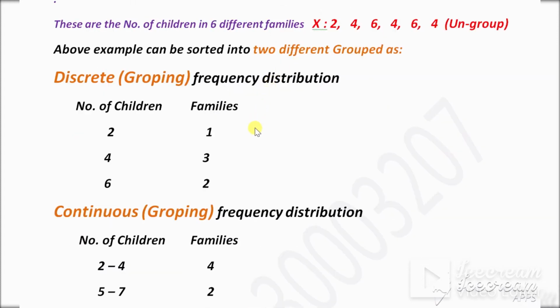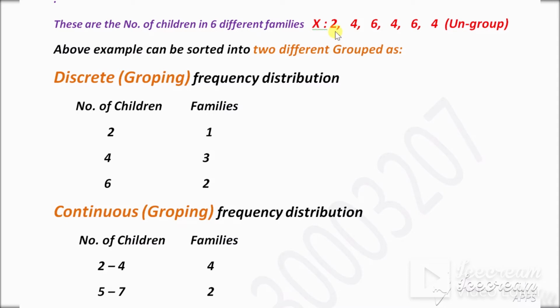Now ungrouped data, with an example of which data is ungrouped and which is group data. This is the previous example. These are the numbers of children in 6 different families. X is the number of children.